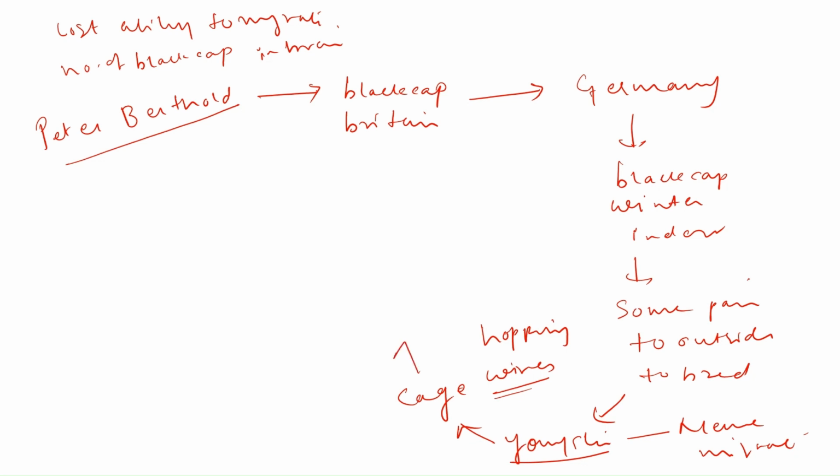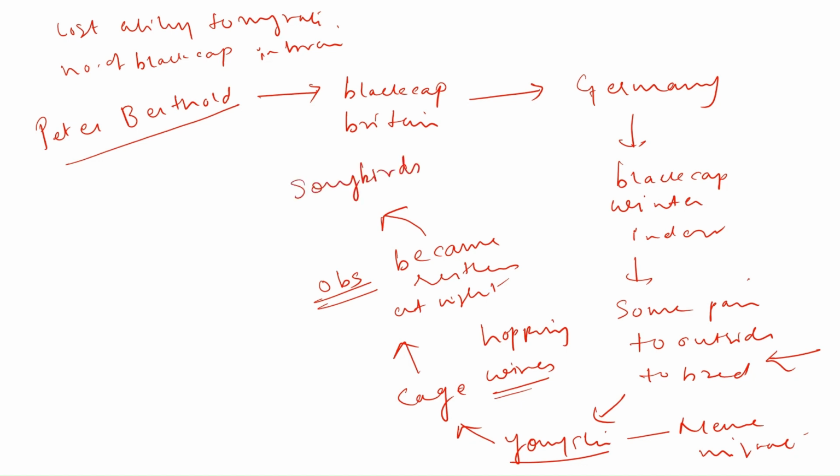Their observation was that these birds became restless at night. Even their parents behaved the same way. They became restless at night. This observation is very similar to songbirds. These are also migratory birds, and they prepare themselves for migration by hopping. So these birds also become restless at night. The same behavior was shown by black caps that have never migrated. So what is the conclusion?